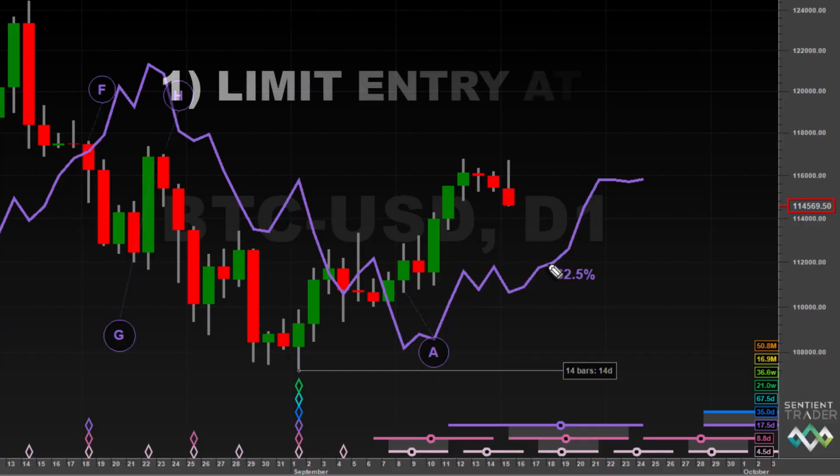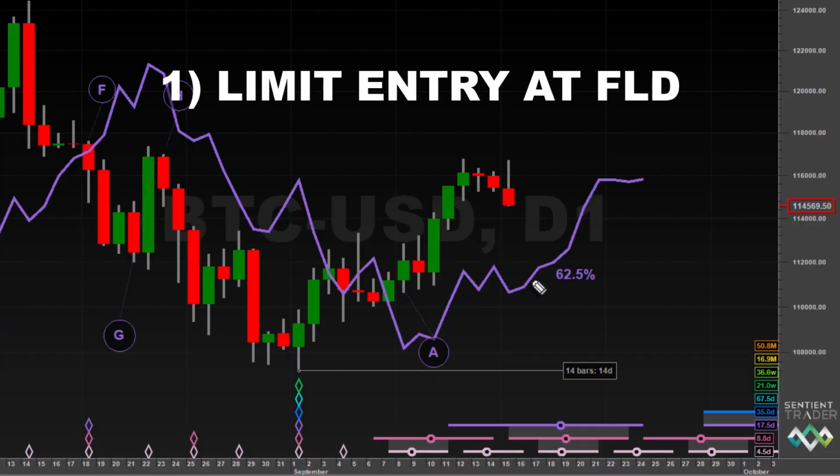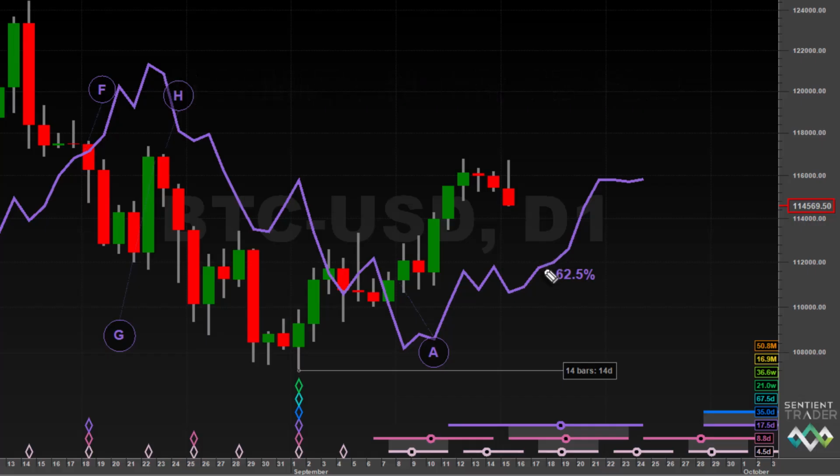The first method is the most aggressive, which is to set a limit entry at the level of the 20-day FLD. That is aggressive because if our analysis turns out to be wrong and price, instead of finding support at the level of the FLD, crosses down below the FLD, proving the analysis wrong, our limit entry would have got us into the trade prematurely.